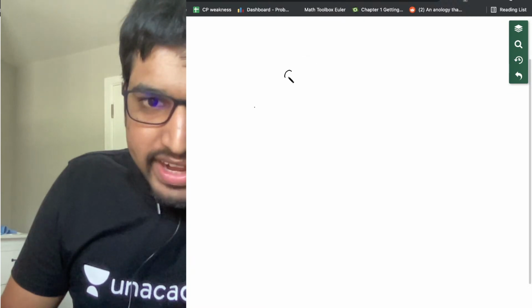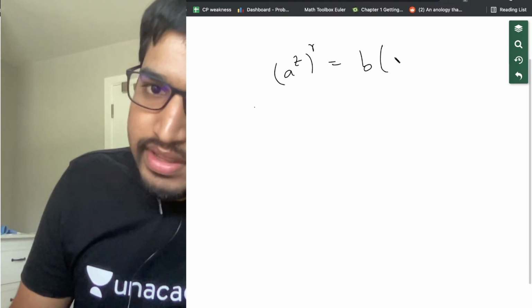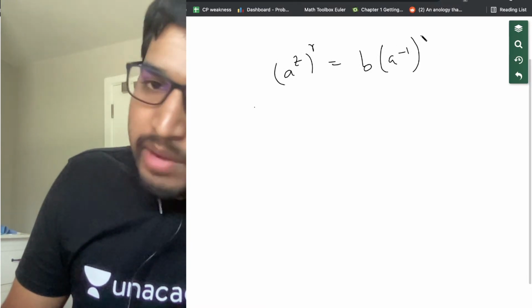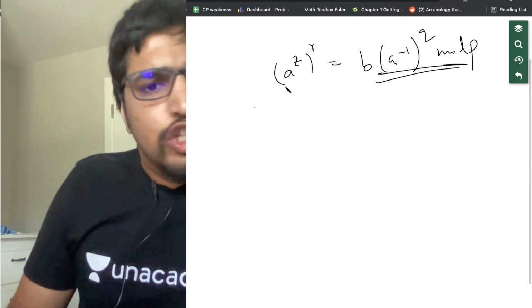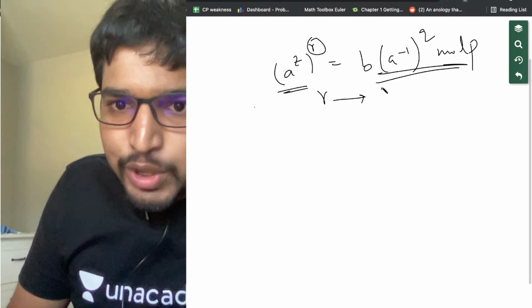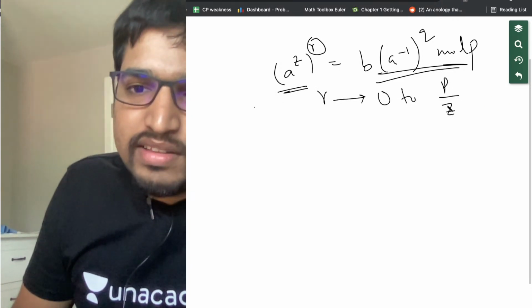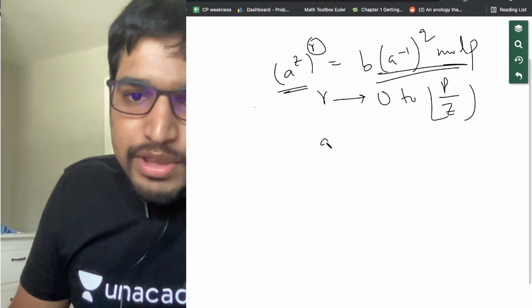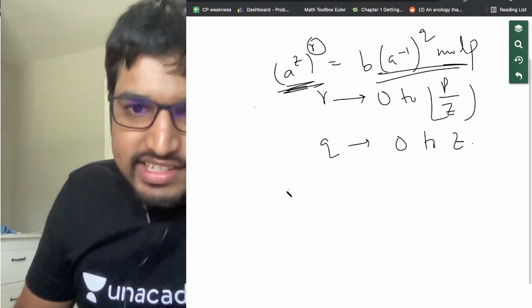So basically we need to find a power z whole power r equals b into a power minus 1 whole power q mod p. So what we do here is, r is from 0 to p by z, q is from 0 to z. So basically we have two arrays.